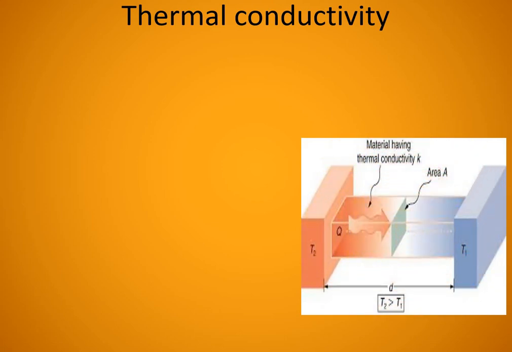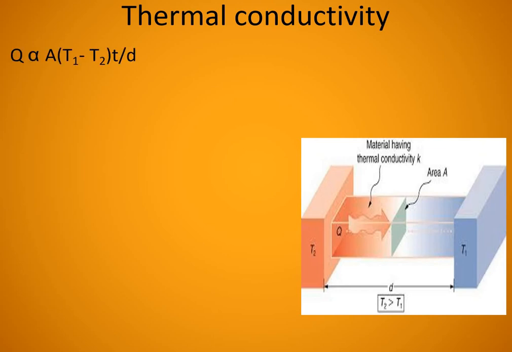Here we are considering an object. A solid object is there and one part is getting heated up and another part, T2, the temperature is greater than T1. The cross-sectional area is A, it is connected. Heat energy will flow from hotter phase to colder phase. It depends on time duration, on cross-sectional area, and on the temperature difference. Larger the temperature difference between hotter and colder phase, more heat energy will be transferred.